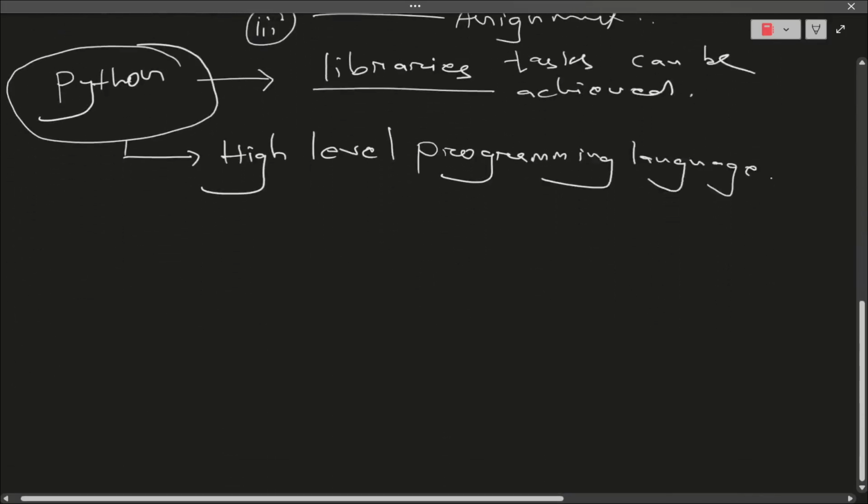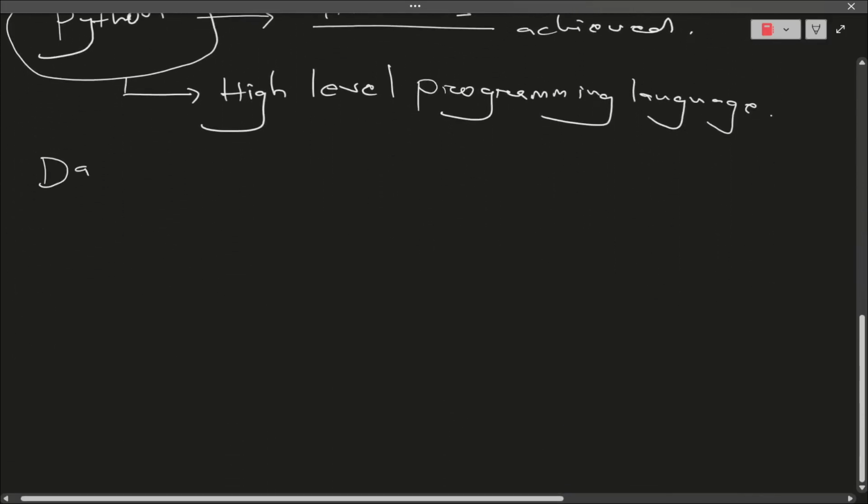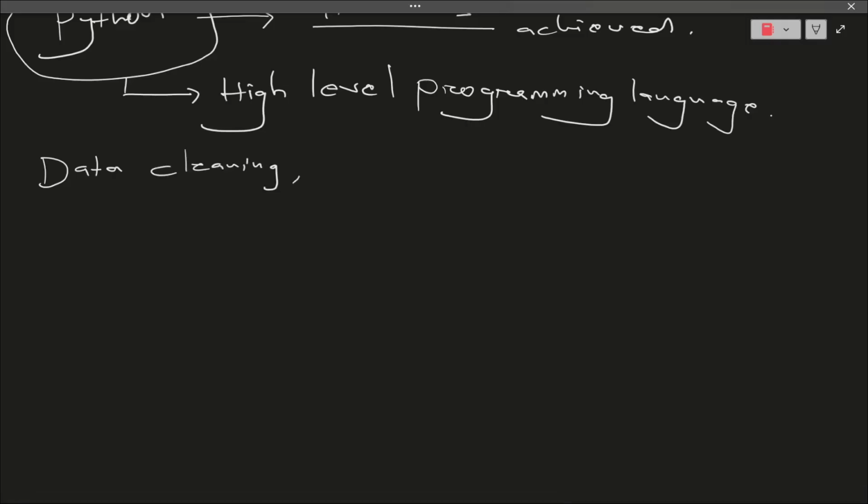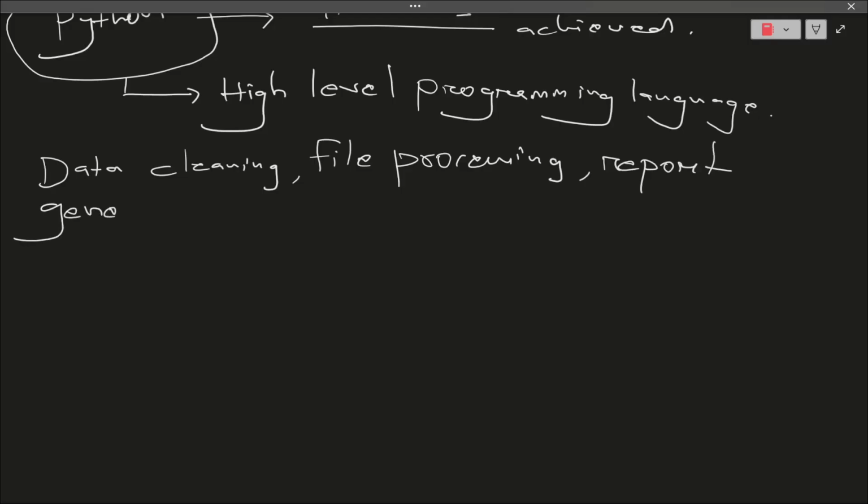Okay, so like I have taught, data cleaning we do need. We will need file processing. Whatever I'm mentioning, all these things can be done. And report generation: automatically as per my program, the report will also be generated. All these things can be automated by using our language, that is Python. Okay, you must be getting it now. So how does it benefit?